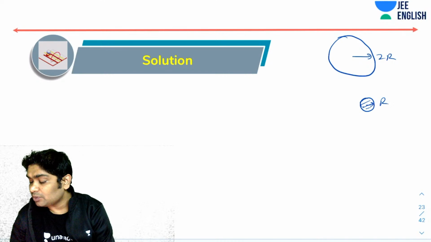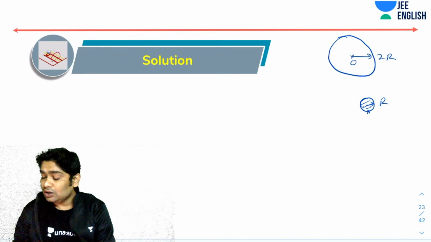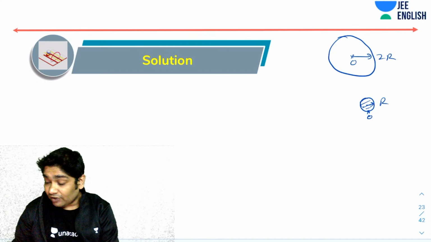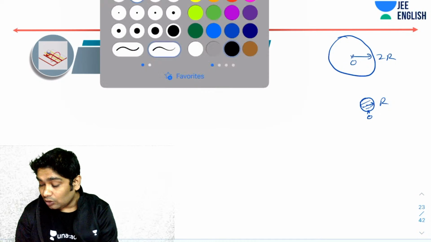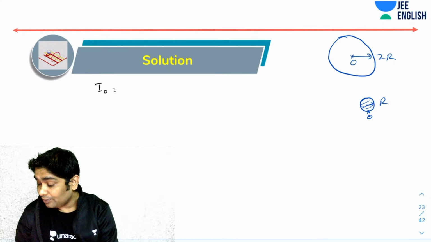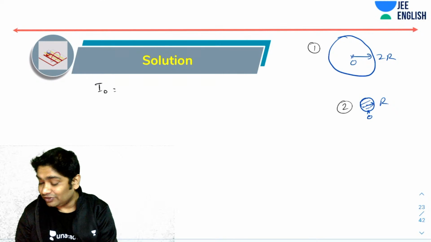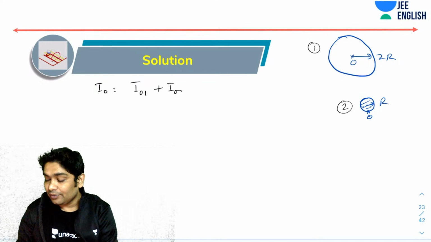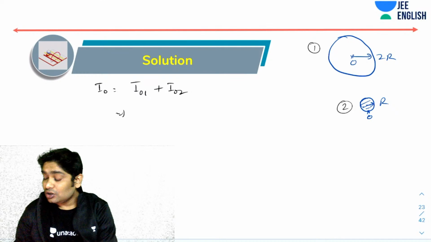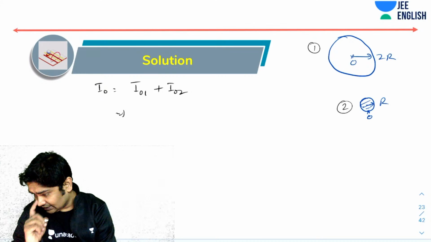This is point O, and here this is point O. So the net moment of inertia of the object shown, IO, would be IO1 plus IO2. Let's calculate those. Let's imagine that this has some mass.